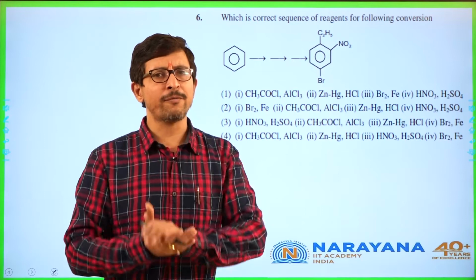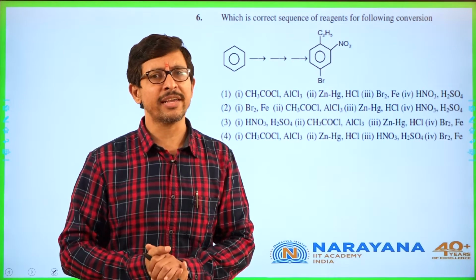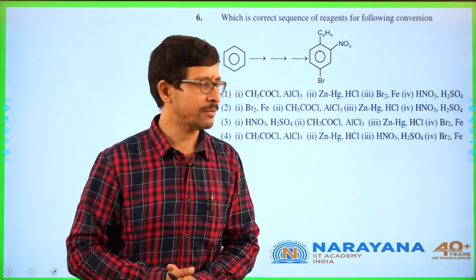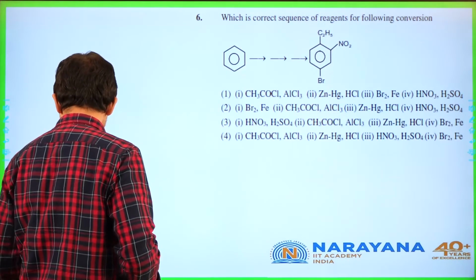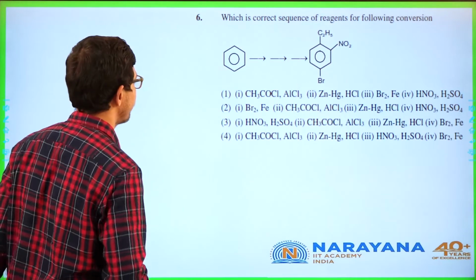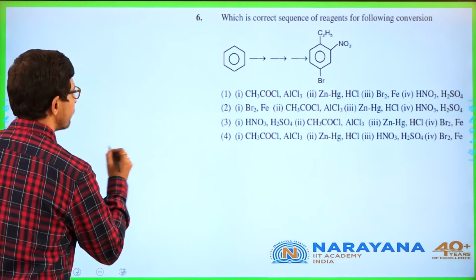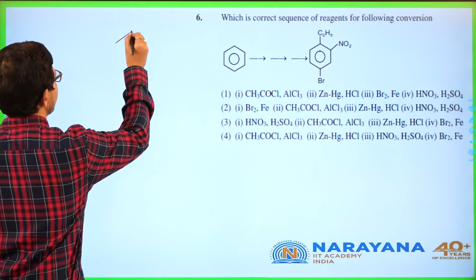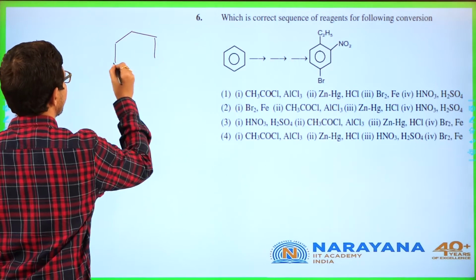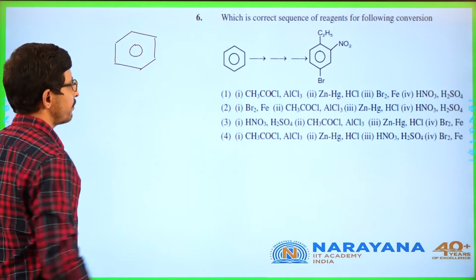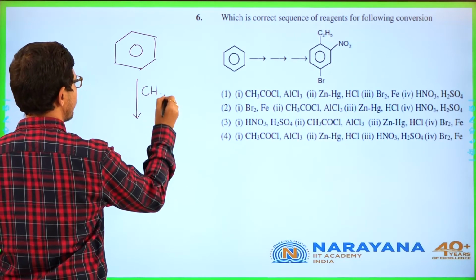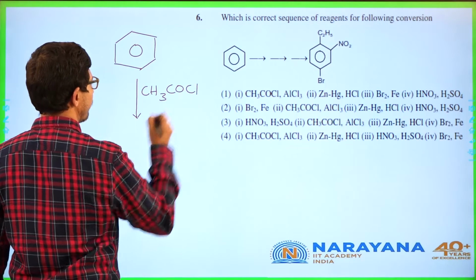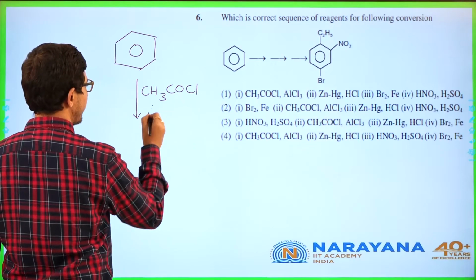Another roadmap of a reaction is generally expected in our examinations. Now let's understand which is going to match. Let's check with the first option. Take benzene and treat that with CH3COCl in the presence of AlCl3.